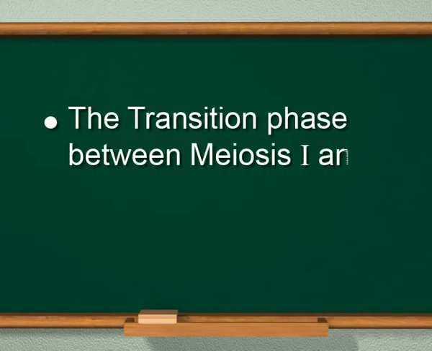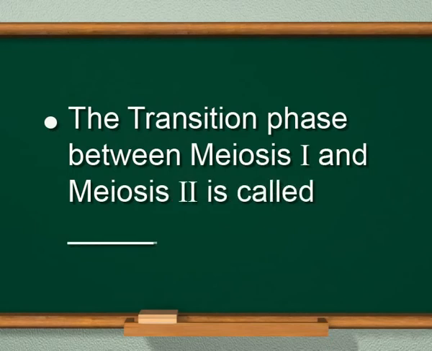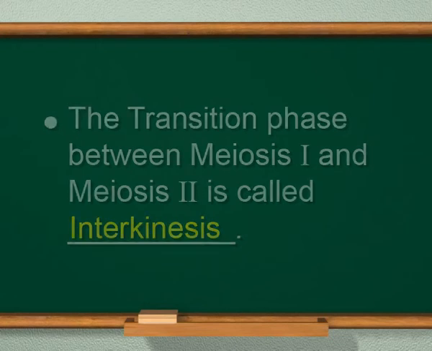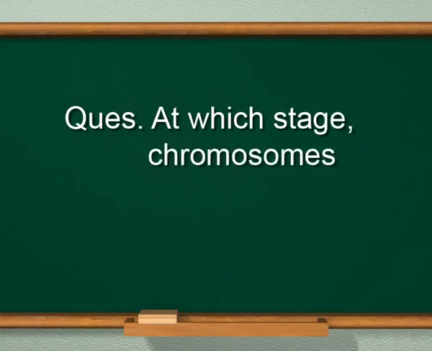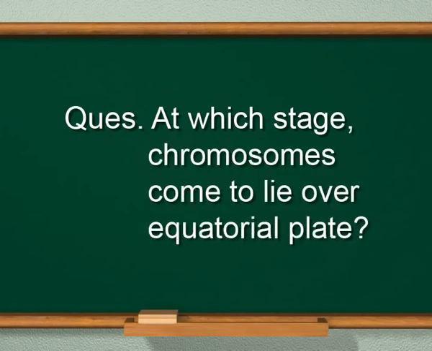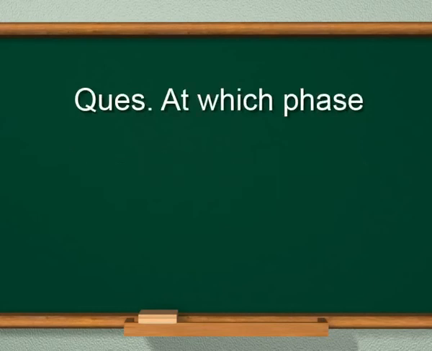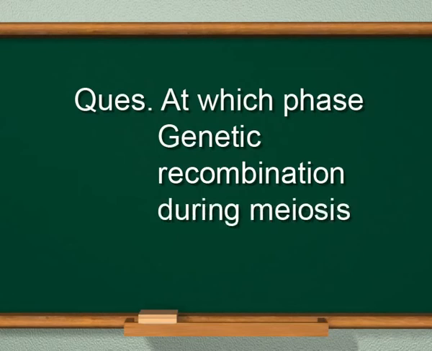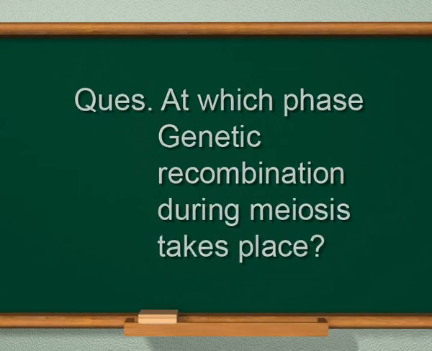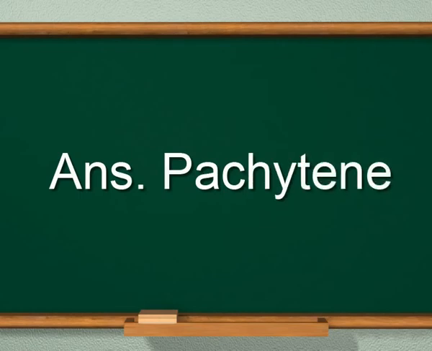The next question is, the transition phase between meiosis 1 and meiosis 2 is called what? The answer is interkinesis. The next question is, at which stage do chromosomes come to lie over the equatorial plate? The answer is metaphase. Here comes the next question. At which phase does genetic recombination during meiosis take place? The answer is pachytene.